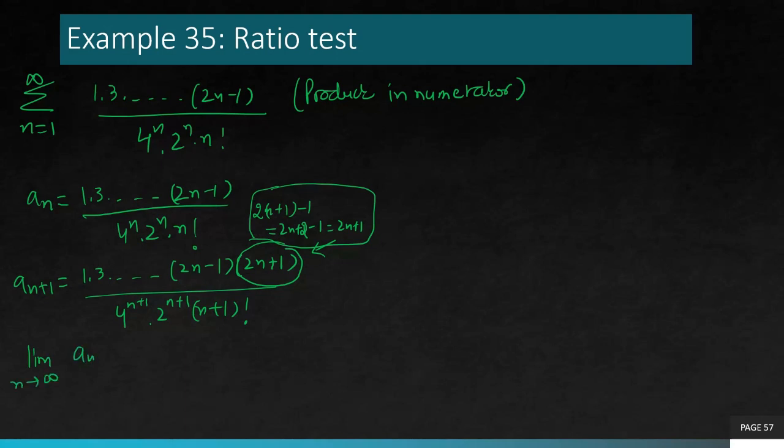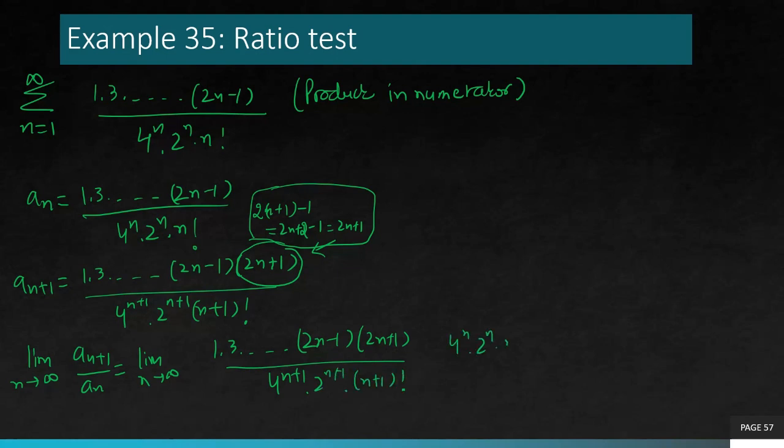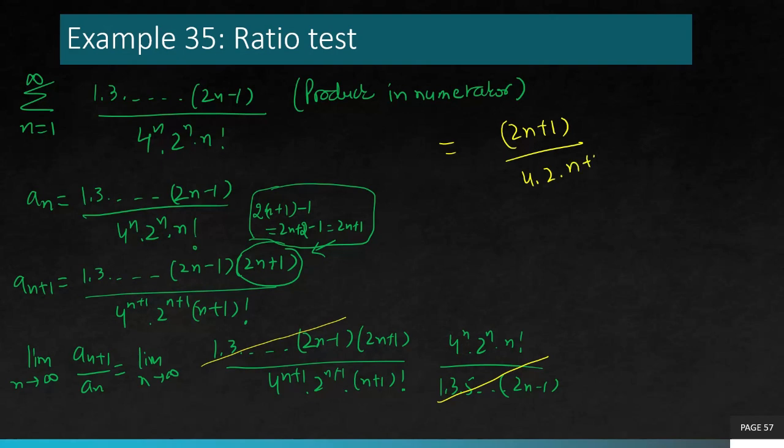Limit as n goes to infinity of a_{n+1} over a_n. So rewrite everything, take the ratio. (2n+1) divided by 4^{n+1}, 2^{n+1}, (n+1) factorial, times 4^n, 2^n, n factorial, and so on. Now you see these getting cancelled out and you're left with (2n+1) over 4 times 2 times (n+1). Because (n+1) factorial will be expanded as (n+1) times n factorial, and these will be expanded like this, so you can see these getting cancelled out.